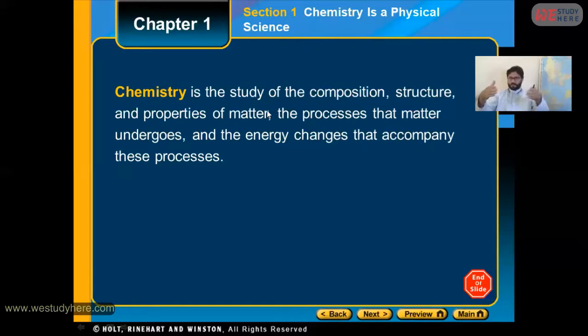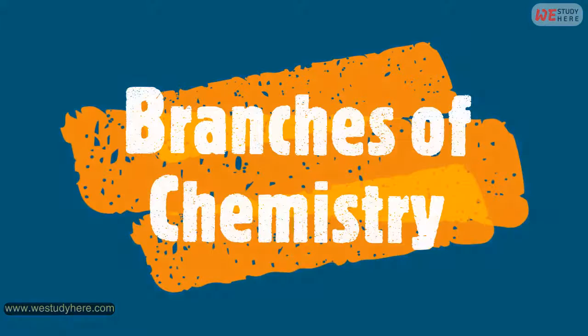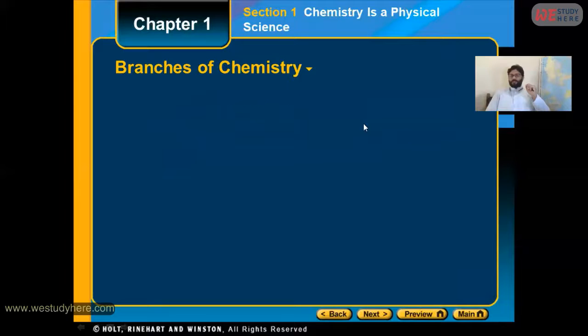One more example is about plants, that is photosynthesis, a process with the help of which plants make their own food. This process is also related to chemistry, because carbon dioxide and water molecules combine in the presence of sunlight and chlorophyll, and they give us a new thing, glucose, at the end. So this is also a chemical process. There are diverse examples. You have to think, go through it, and then relate it to the branches of chemistry.